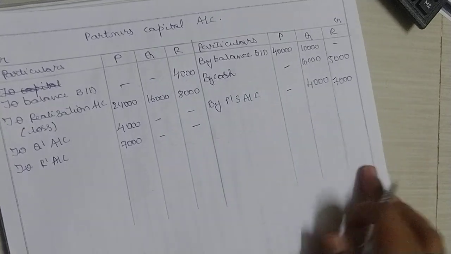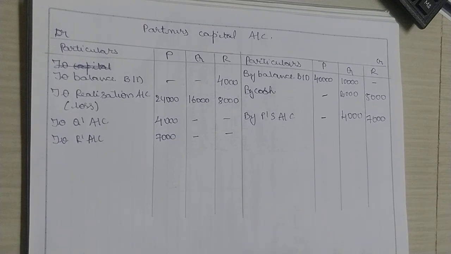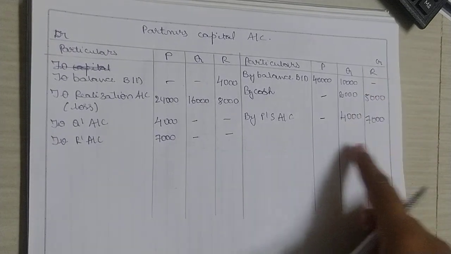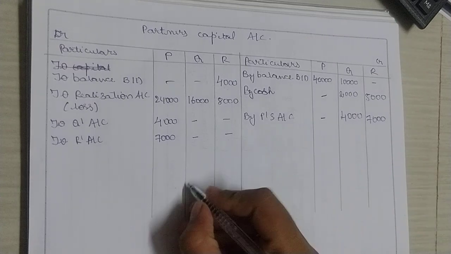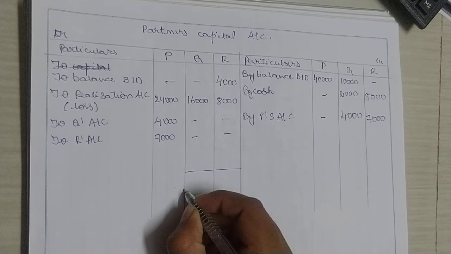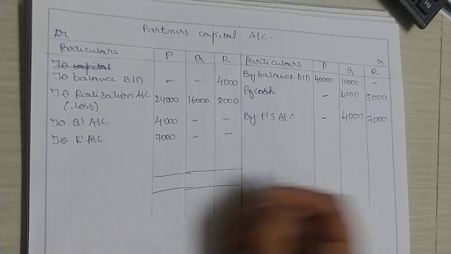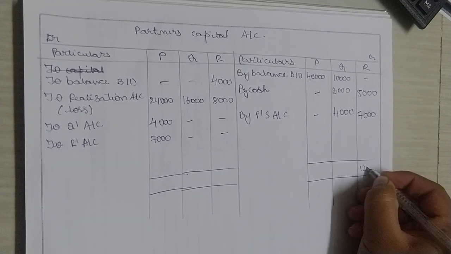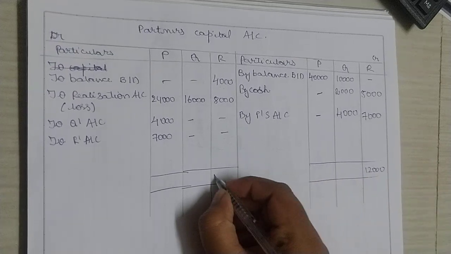Yes. Now take the balance and close the partner's capital account. How do you close it? Q and R are tallying on the debit side and credit side. R is 12,000 and here also you have 12,000.